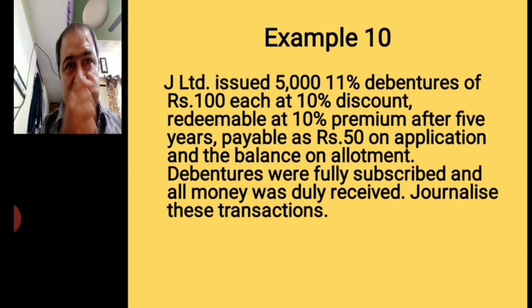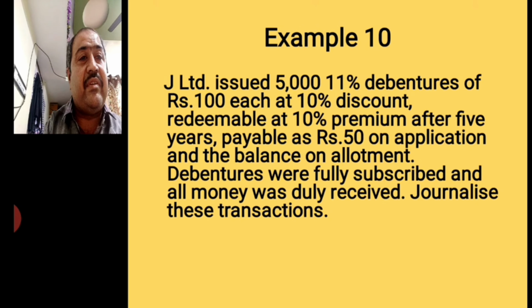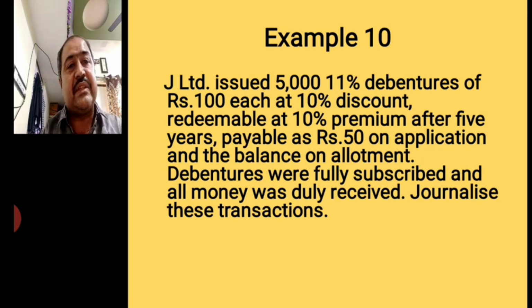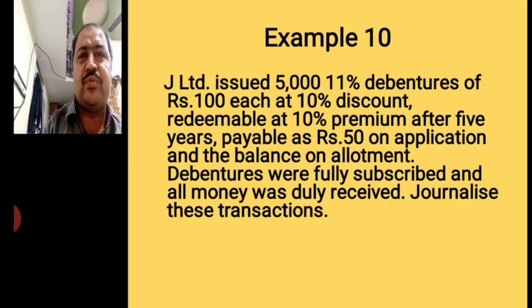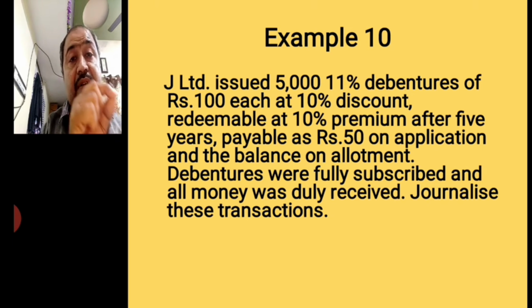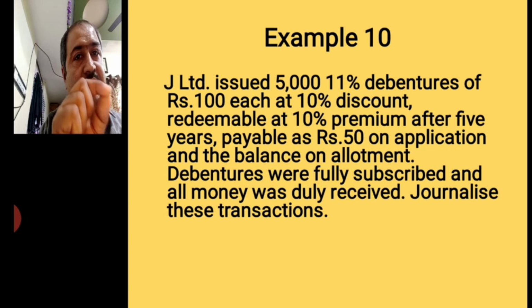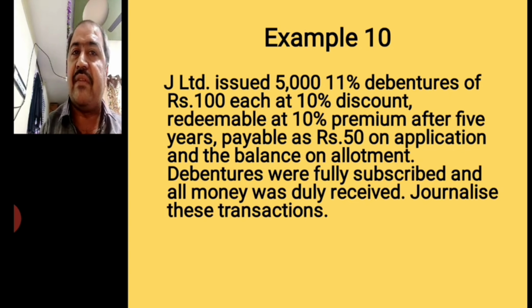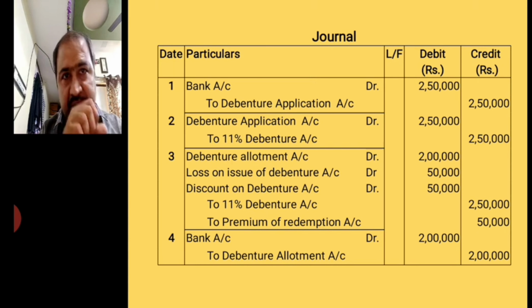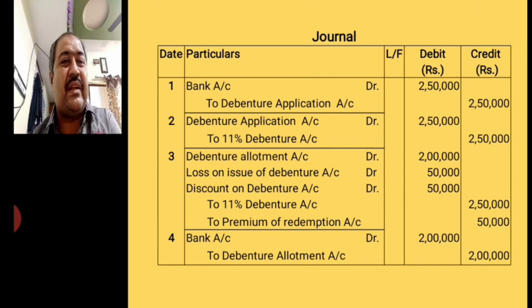Now example number 10. J Limited issued 5,000 11% debentures of rupees 100 each, at 10% discount and redeemable at 10% premium. The same kind of example, but here the amount is called in installment. So if the amount is called in installment, then there are 4 journal entries, as you know. Okay, and at the time of calling the amount, or when the allotment amount is due, that entry of loss on issue of debenture to premium on redemption will be made. Okay, so let's see. This is the journal entry: bank account debit to debenture application to 11% debenture. First 2 journal entries for application and 2 journal entries for allotment.